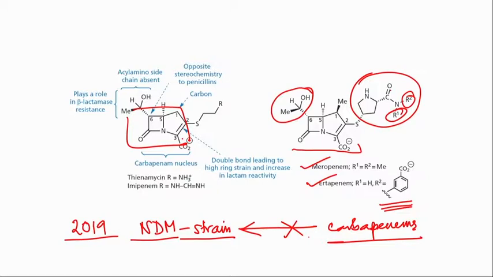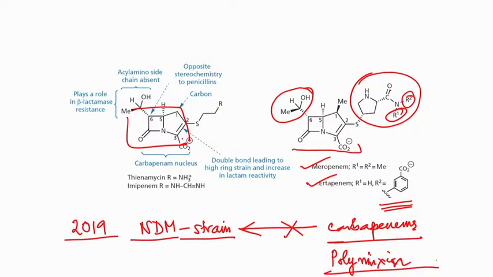If people have this NDM infection, then unless we get new antibiotics, I think the last answer is polymyxin, but polymyxin is very toxic also. So, the patient may not survive, that is the problem. Polymyxin can kill the NDM strain, but because of the toxic side effect, the patient may not survive. So, things are very grim unless we have some mechanism to take care of this NDM problem.